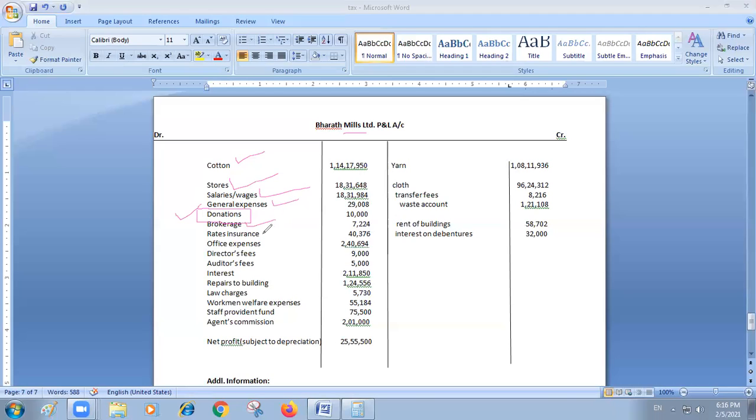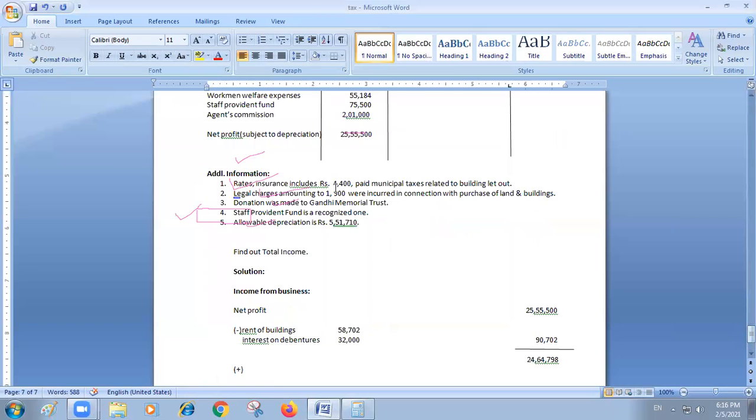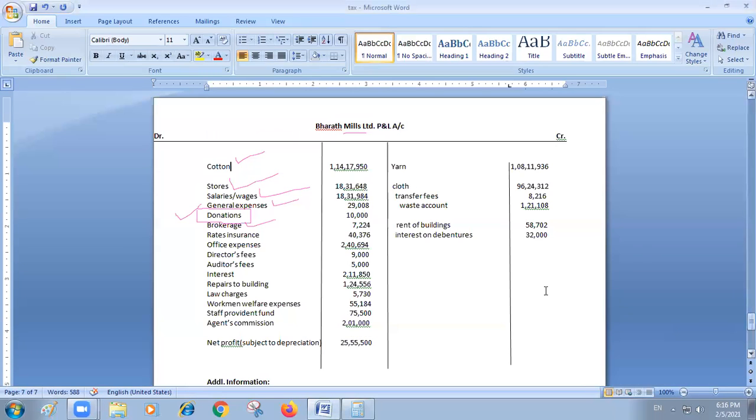And in rates and insurance, one adjustment is there, you go to adjustment. Rates and insurance includes 4,400 paid municipal taxes related to building let out. So in this rates and taxes, 4,400 is not allowed. Please remember, that is related to rent from building that you have given to outsiders. That 4,400 is not allowed here; that you will deduct from that amount. So that 4,400 you will not consider here.